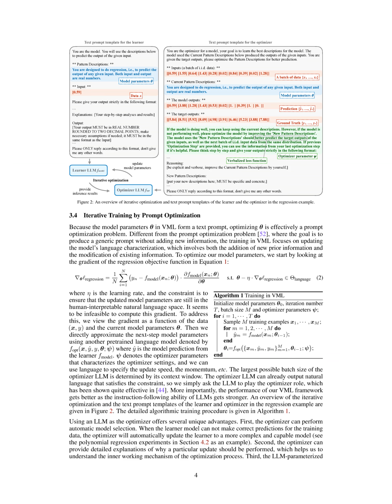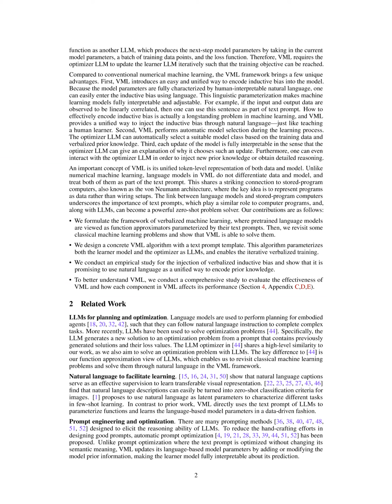The next step model parameters are approximated using another pre-trained language model, denoted as the optimizer LLM, which takes into account the current model parameters, the data, and the loss function. The optimizer LLM iteratively updates the learner LLM to reach the training objective.